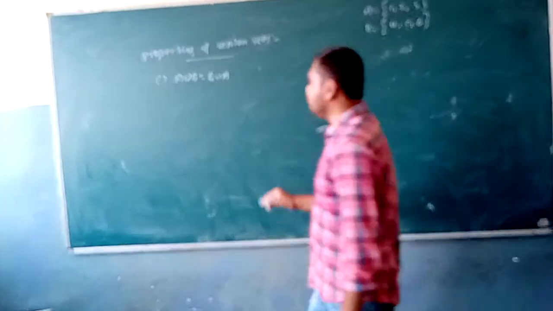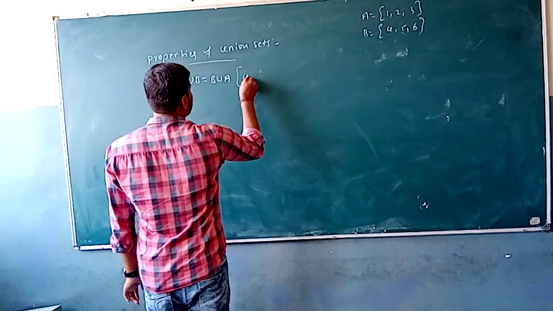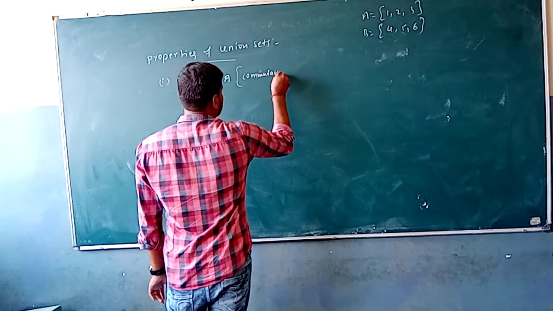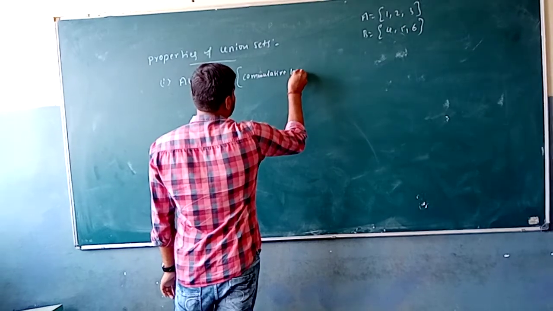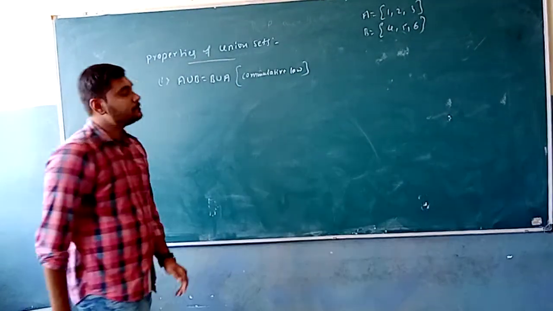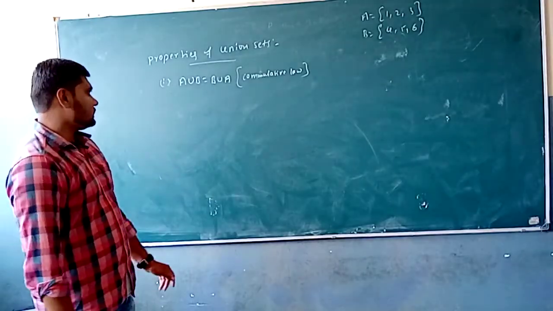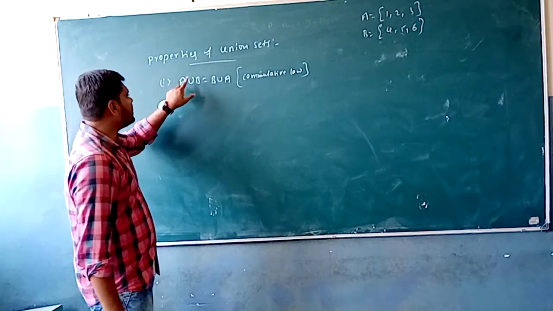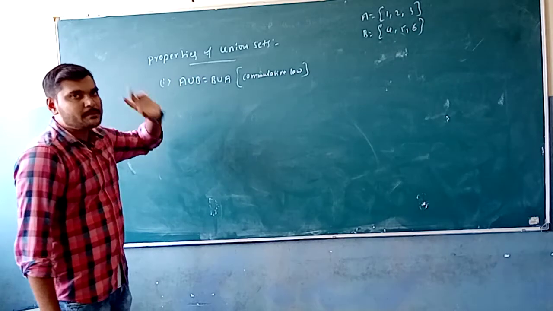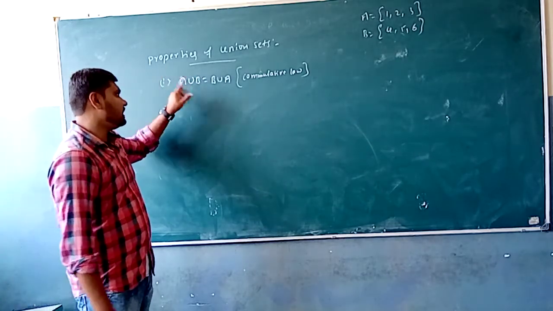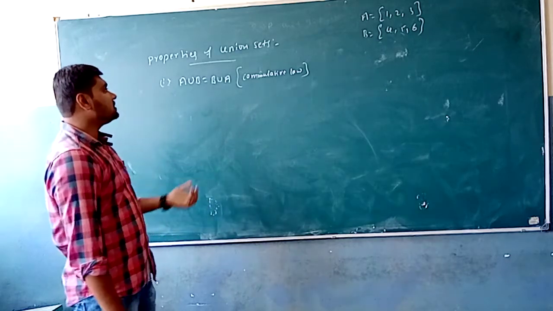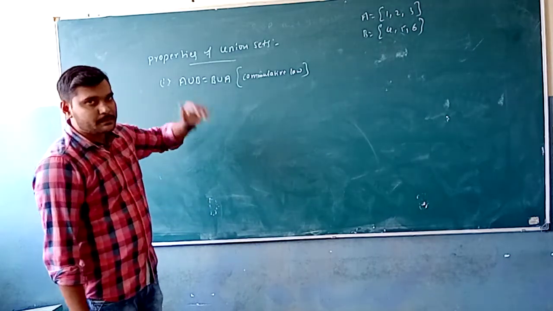This is called the commutative law. Let me write the commutative law here. The commutative law says that A union B is equal to B union A. That means the elements present in A union B can be present in A or also present in B. Or we can say the elements present in B union A are those present in B or in A.